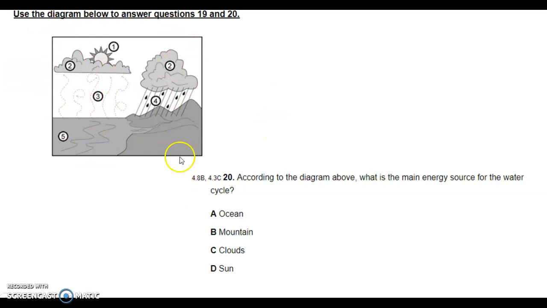Question 20, same picture. According to the diagram above, what is the main energy source of the water cycle? A, ocean, B, mountain, C, clouds, D, sun.